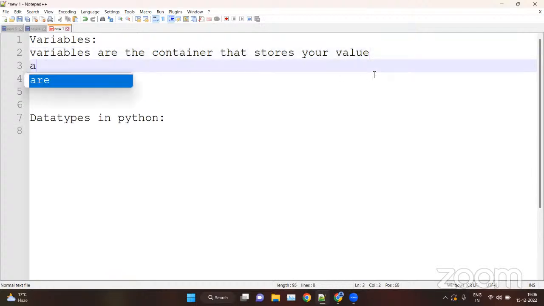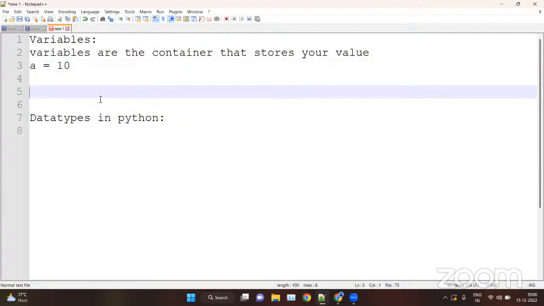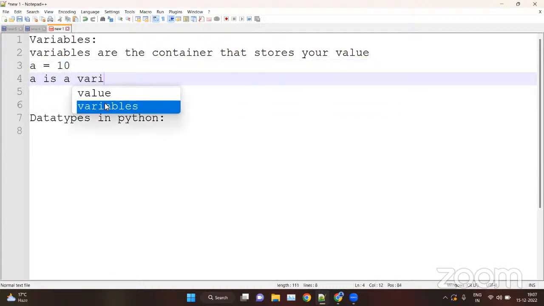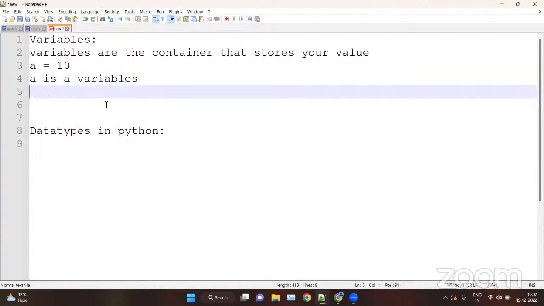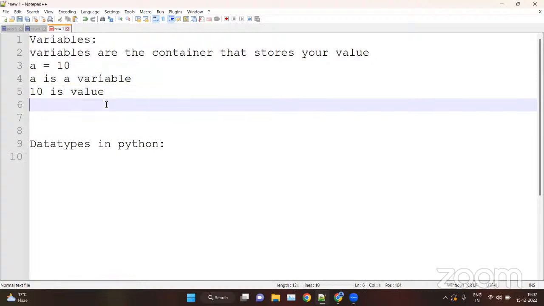For example, a equal 10. Here 10 is a value and a is a variable. So we are assigning the value 10 to the variable a. This equal sign is known as the assignment operator because it is used for assigning a value to a variable. So 10 is a value, equal is an assignment operator, and a is a variable.